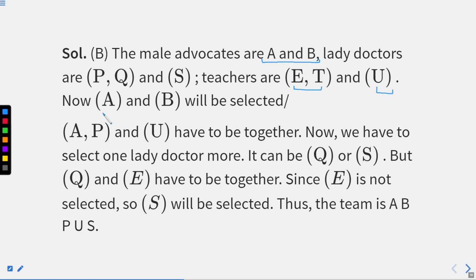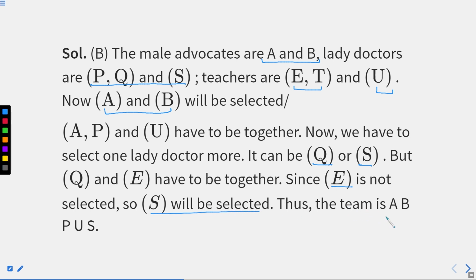Let's say out of the advocates, 2 male are selected, that are A and B. So, we know the condition number 1, that A, P, U have to be together. Now, we have to select 1 lady doctor more because we have already selected 1. So, it can be either Q or S. But Q and E cannot be together as per the condition, since E is not selected. So S will be selected.